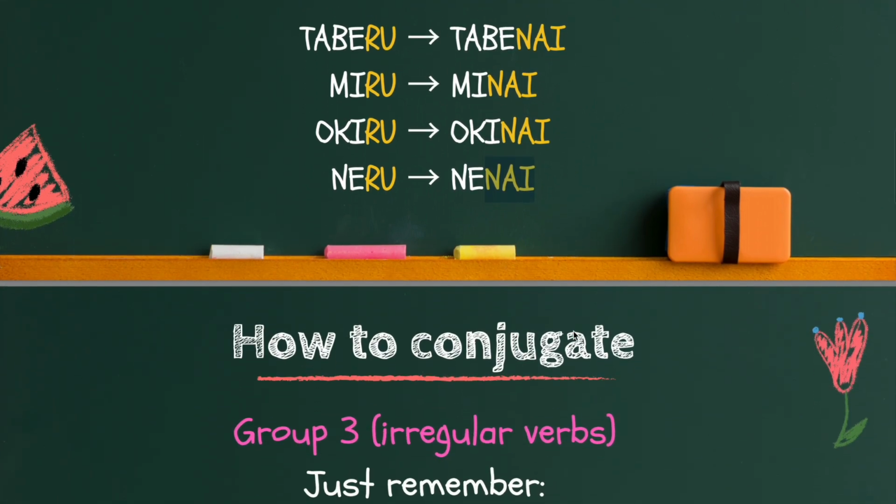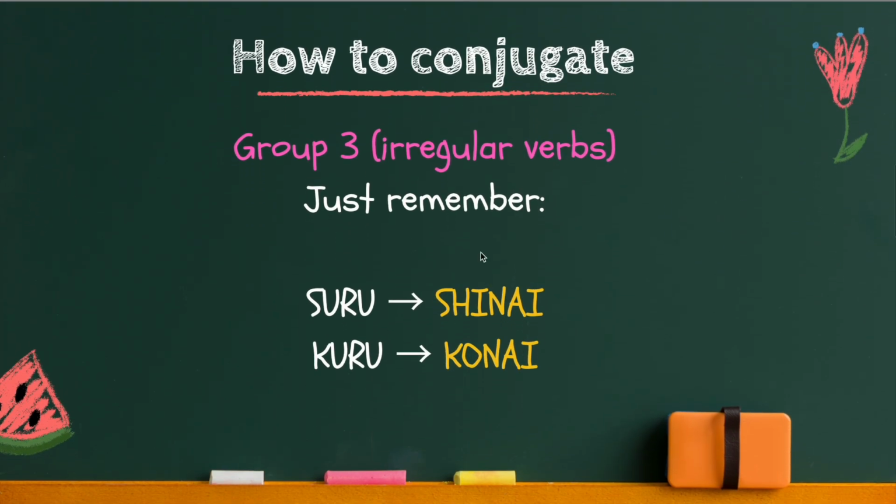Now let's look at group 3. So group 3 is irregular group. And there are only 2 verbs in this group. する and 来る. する means to do. 来る means to come. So group 3 has only these 2 verbs. So for this group, just remember, する becomes しない. 来る becomes 来ない. So that's group 2 and group 3. Now, everything else is group 1, right?